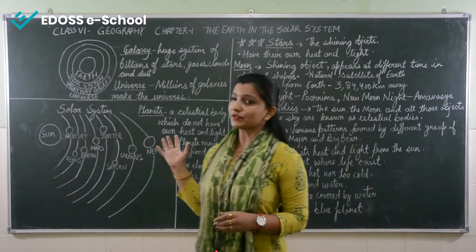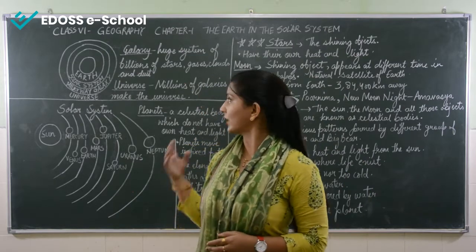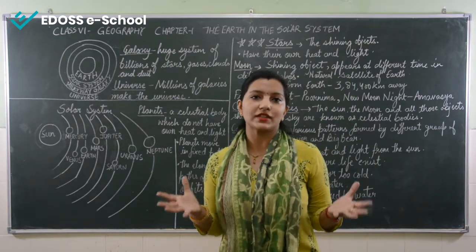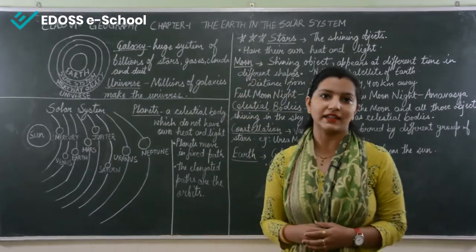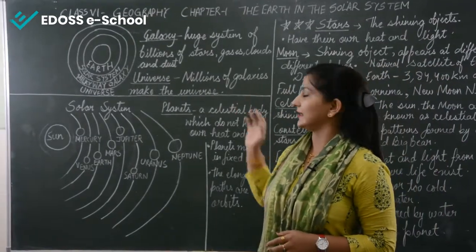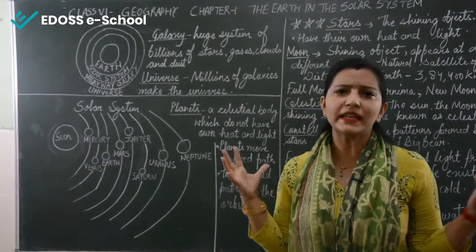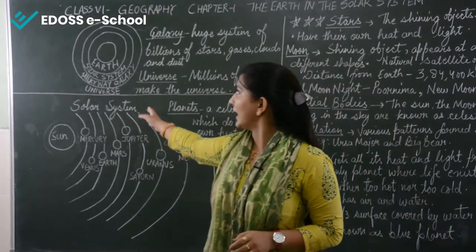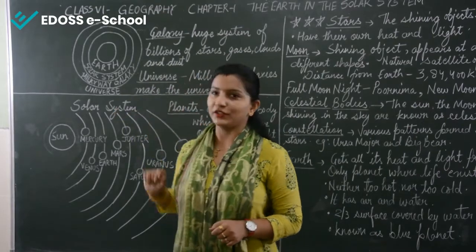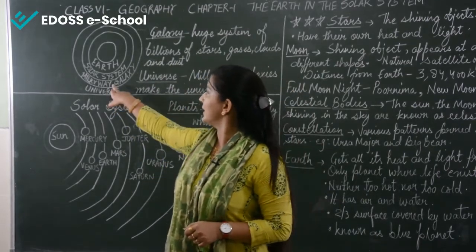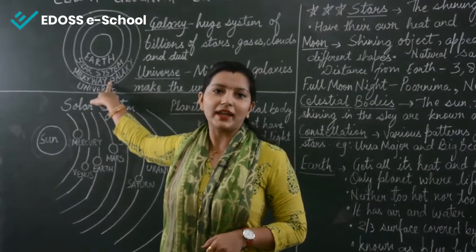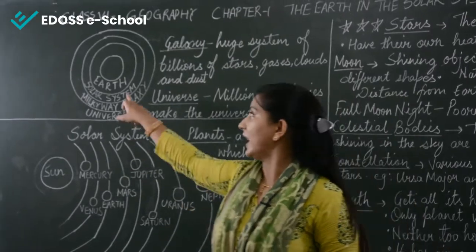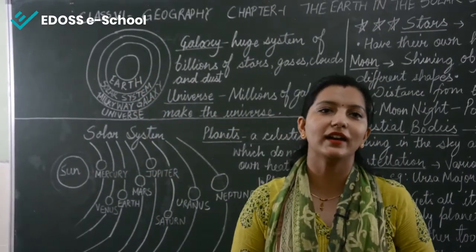So now, first we will talk about the galaxy. What is a galaxy? A galaxy is a huge system of billions of stars, gases, clouds and dust. And all these galaxies form a universe. Millions of galaxies form together a universe. As you can see here, I have drawn a picture where we can see the universe. Inside the universe, we are living in the Milky Way galaxy. Inside the galaxy, there is the solar system and then our planet Earth in which we all are living.